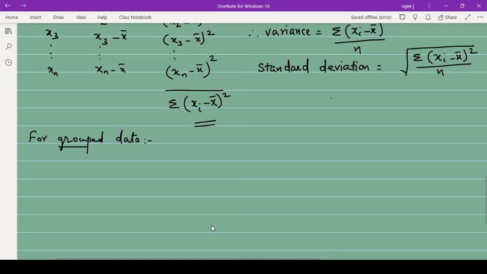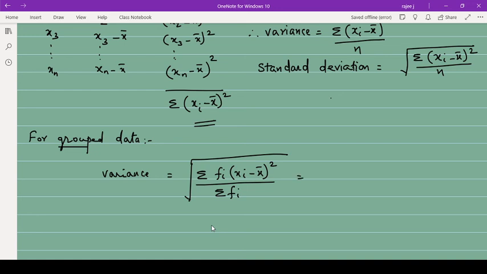So for group data, variance is given by the formula: variance is equal to summation fi (xi minus x bar) the whole square, meaning we will find the square first, then multiply each value with the corresponding frequency, and then find the sum, divided by summation of fi. Or we can rewrite it as summation of fi into (xi minus x bar) the whole square divided by capital N.